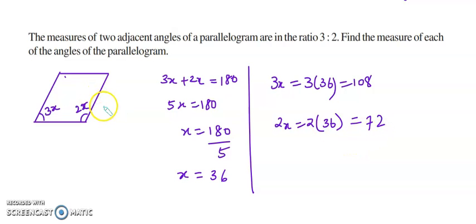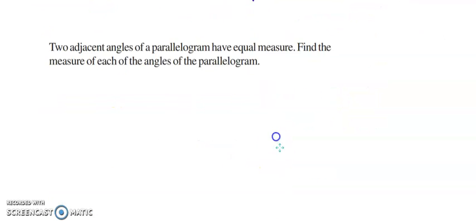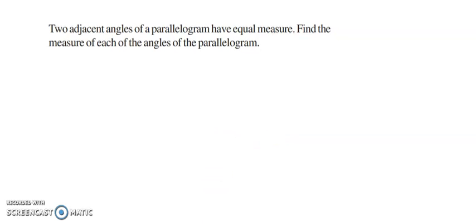So the angles of the parallelogram will be: two of them will be 72 and the other two will be 108. Clear? Next.